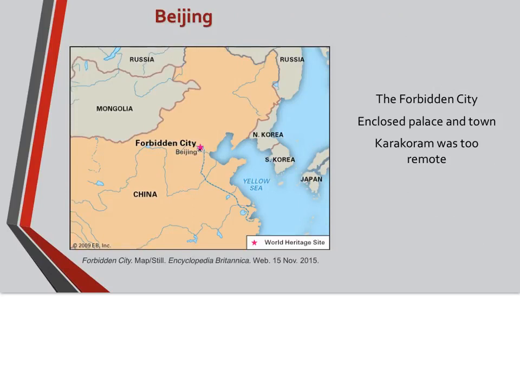Here in this map, we see Beijing, and Beijing at this time was known as the Forbidden City because all those not part of the royal family, the Khans, were not allowed into the enclosed palace. The palace was so large, it actually had a town. One of the reasons why the Mongols moved their capital from Karakoram over to Beijing was because they saw Karakoram as too remote once they established legitimacy over in China.